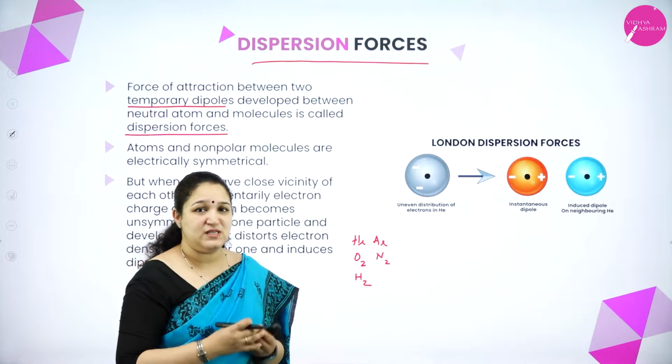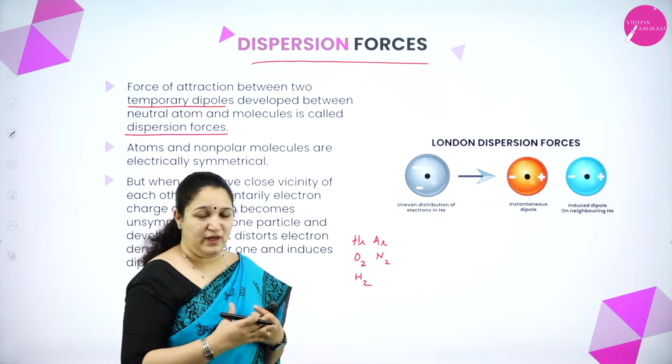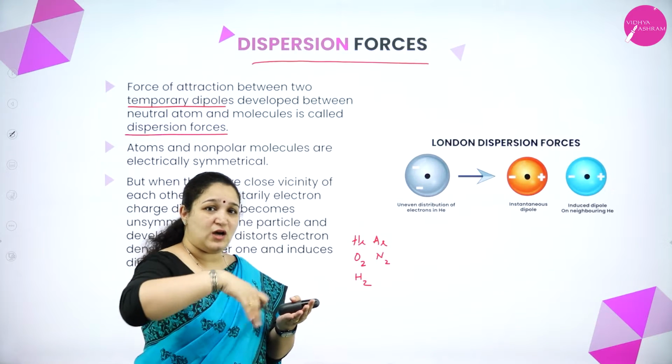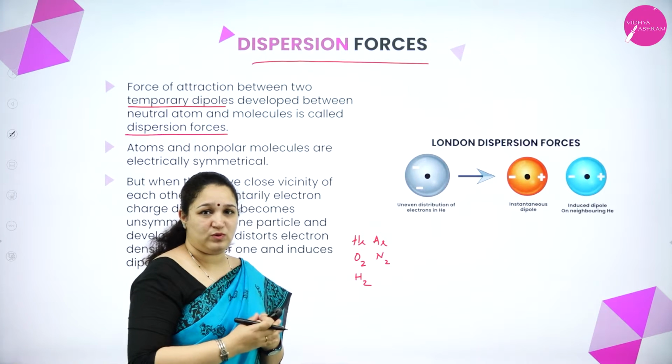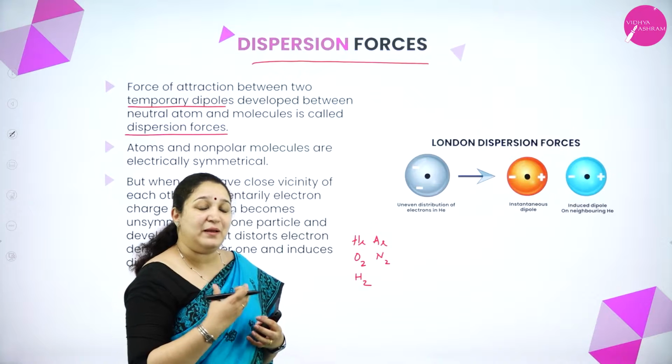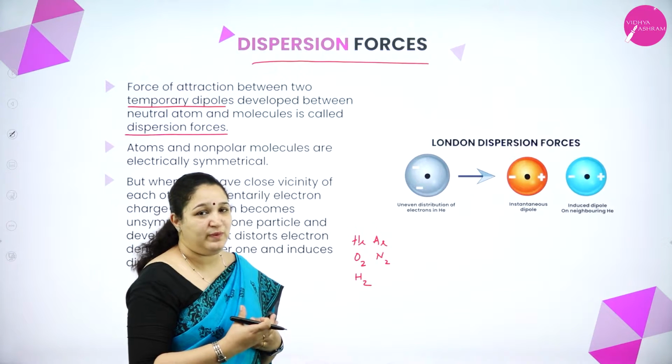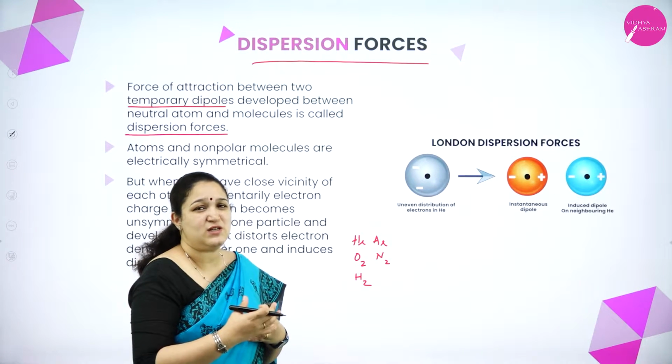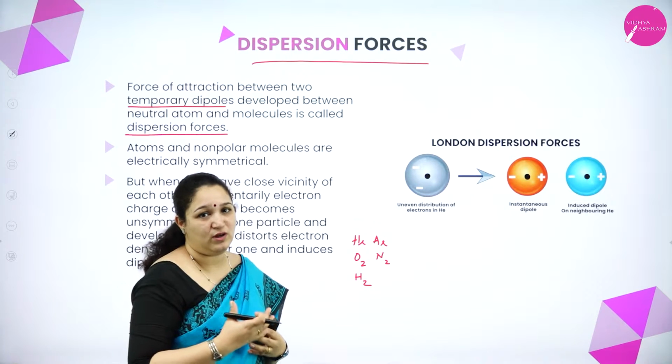Now, as these gases are moving and the electrons are also moving around the nucleus, at one point of time there is a temporary dipole which will occur. It is just a momentary distortion of a molecule.